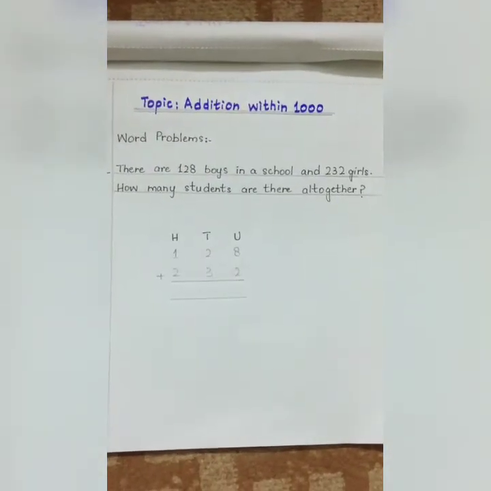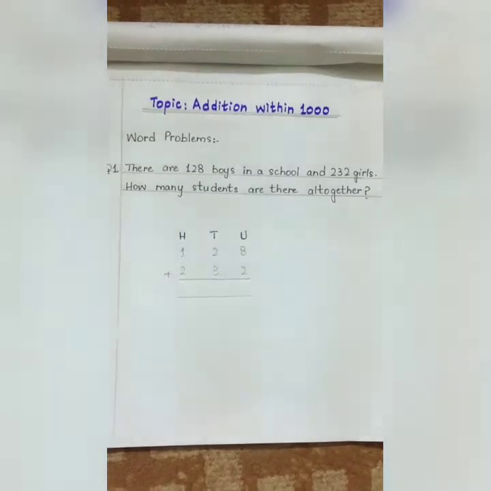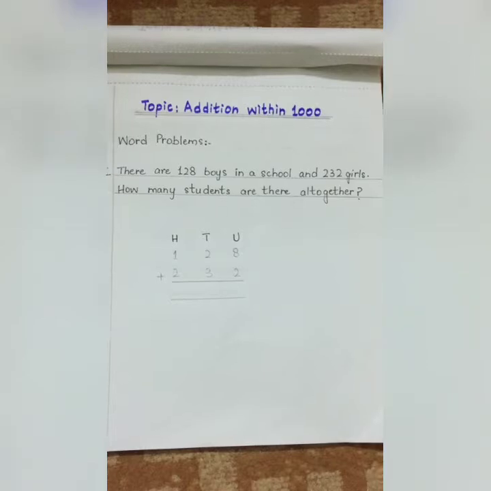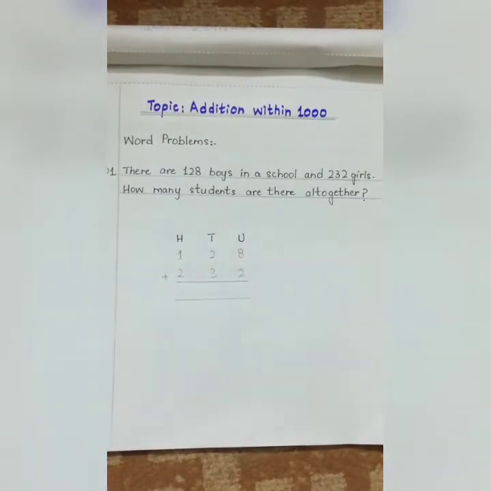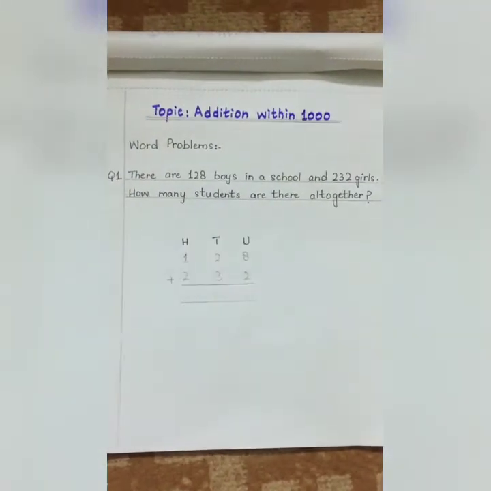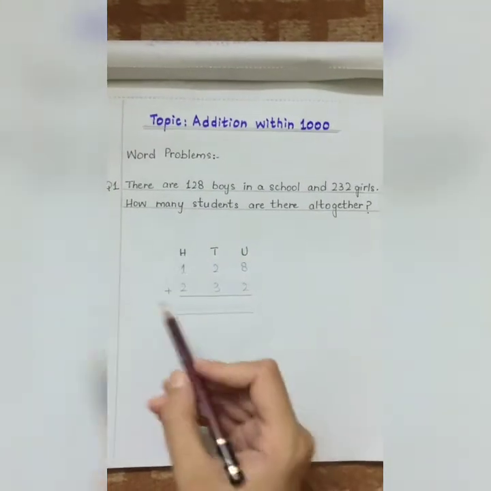So what do we have to do? We have to read the question, understand it, and form the sum on our own. It is not given in the form of a sum. We have to read the question carefully, understand it, and then form a sum on our own. So students, let's begin with question number 1.